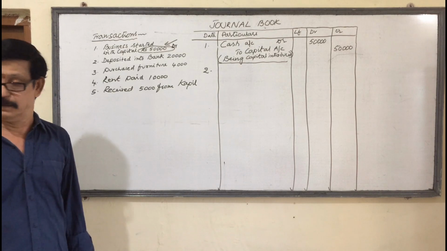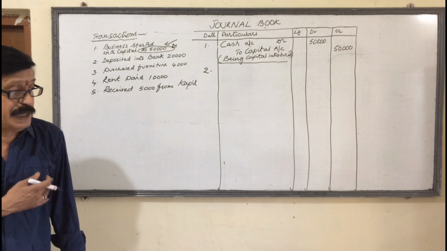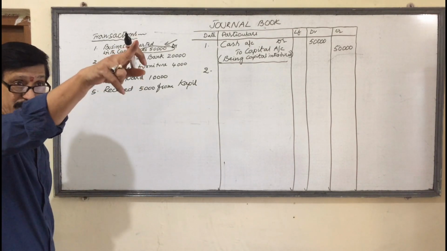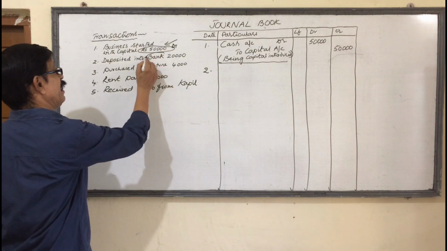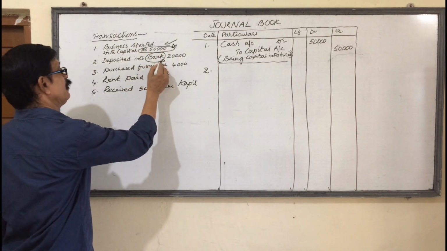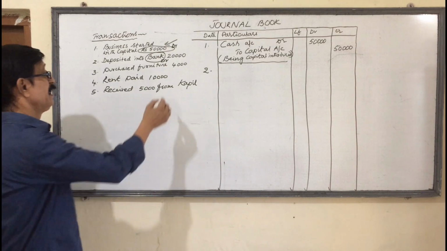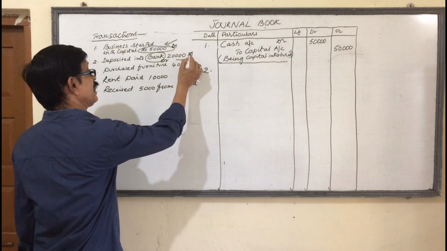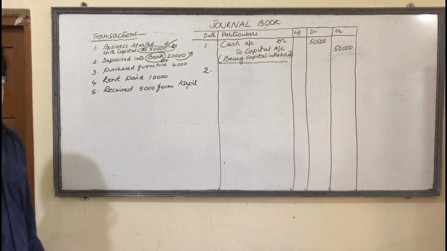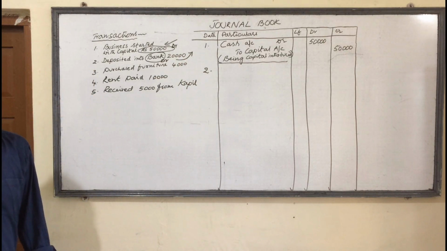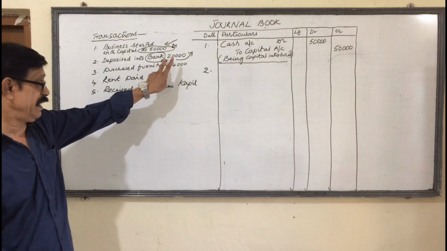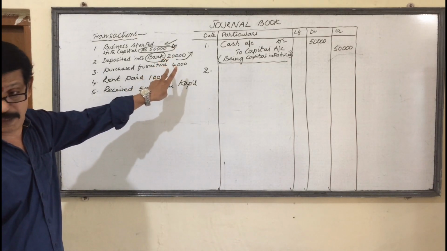Deposited money in the bank. When I deposited money in the bank, my money is going and it is received by the bank. Debit the receiver. 20,000 cash is going, that's why it is credit. Credit what goes. Here bank is debit. Why?